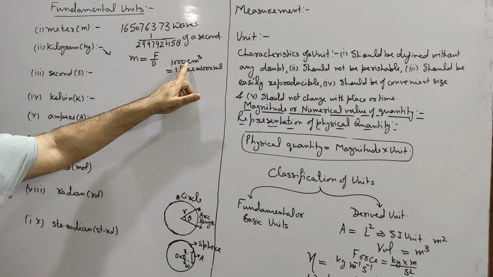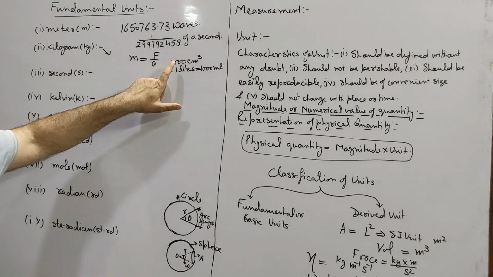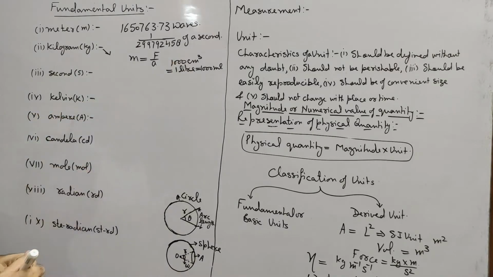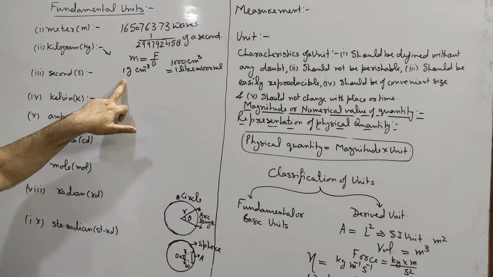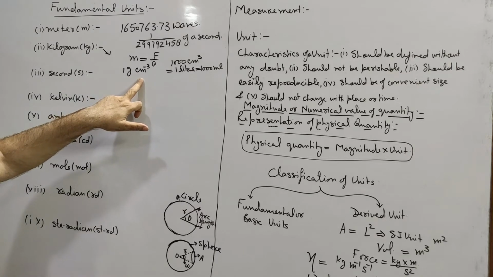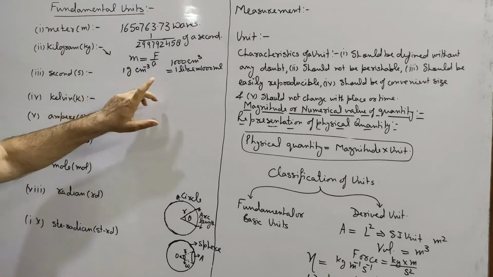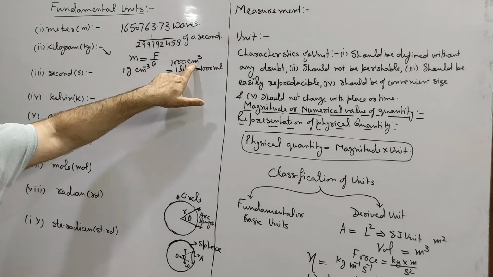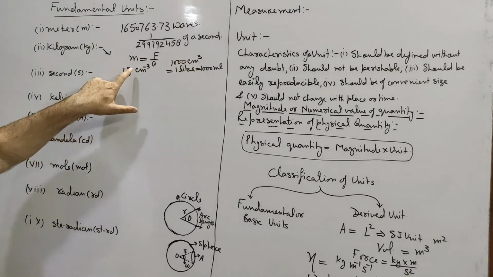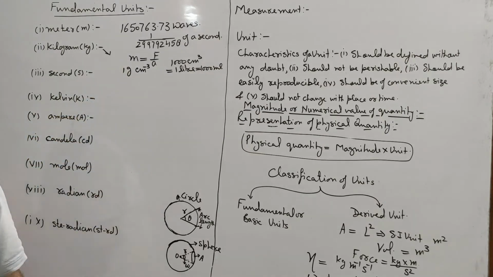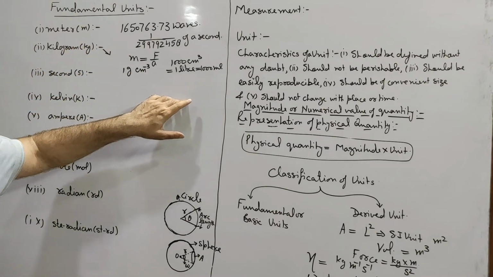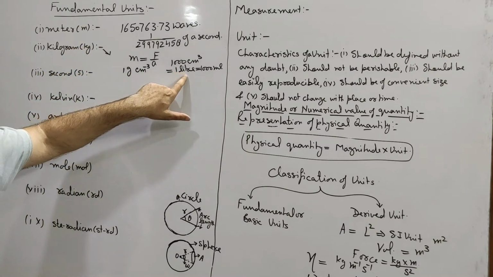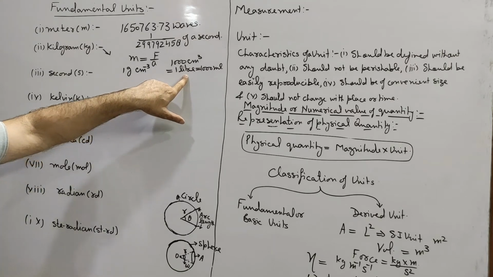Centimeter cube is sometimes also written as cc. Cc means cubic centimeter. So density of water at 4 degrees Celsius being 1 gram per centimeter cube, mass of 1 centimeter cube of water at 4 degrees Celsius will be 1 gram. Hence, mass of 1000 centimeter cube of water at 4 degrees Celsius will be 1000 gram, and 1000 gram is 1 kilogram. So 1 kilogram can be defined as the mass of 1 liter of water at 4 degrees Celsius.